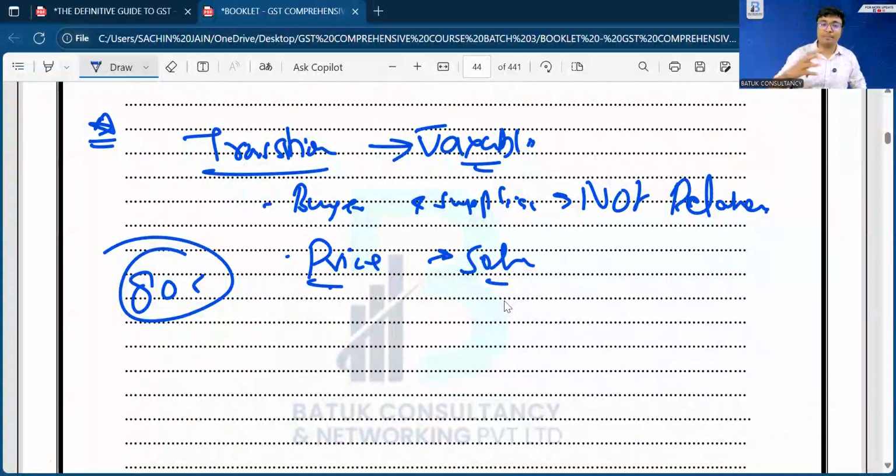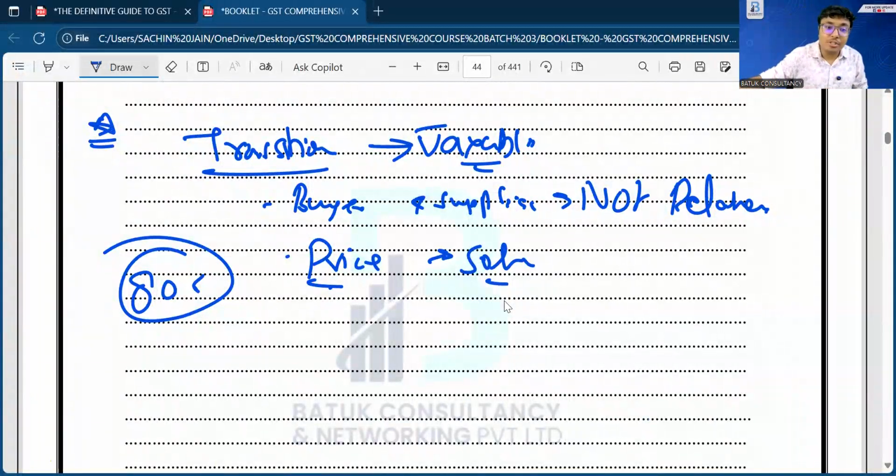So buyer and supplier are not related party, and price is the sole consideration. That means I have only given that 80,000 rupees to Reliance Digital, not a single rupee exceeding that, and I have not provided any other monetary benefits. So in that case, you can say the price is the sole consideration and buyer and supplier are not the related party.